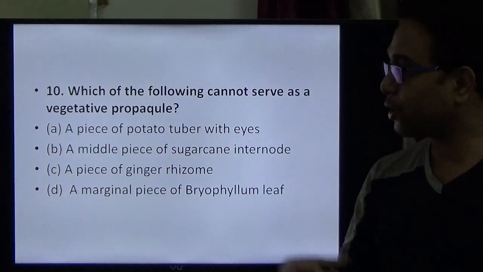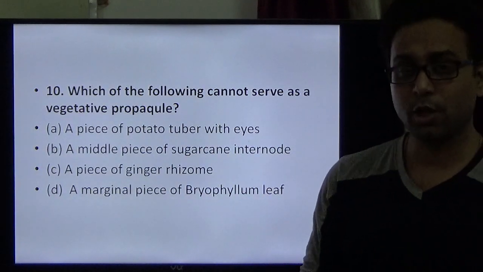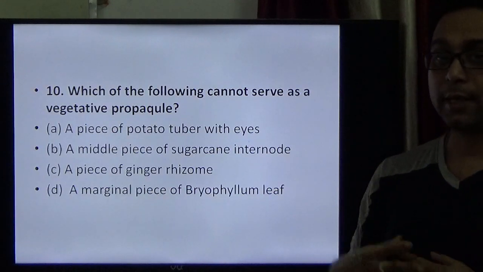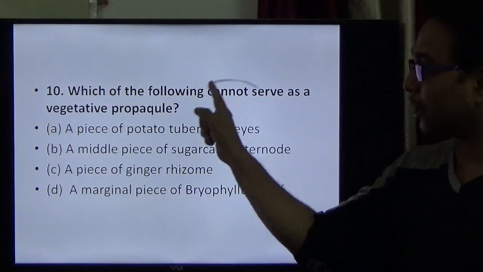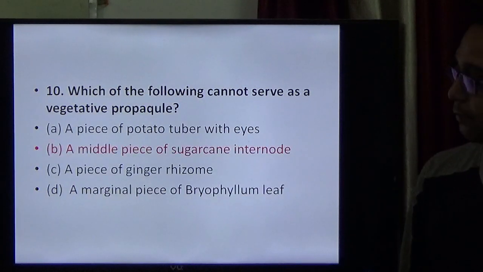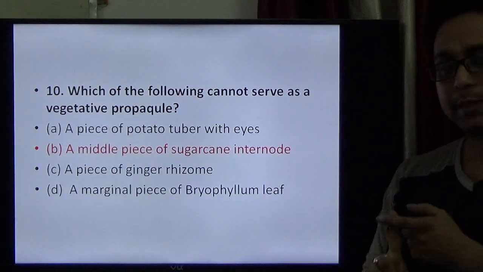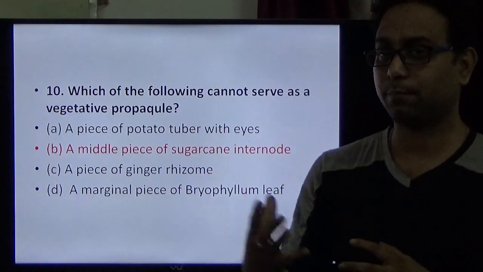Question number 10. Which of the following cannot serve as a vegetative propagule? Propagules means the parts helping vegetative propagation, and here the question says cannot. The middle portion of sugarcane, the internode, is a permanent tissue. This is not involved in vegetative propagation.